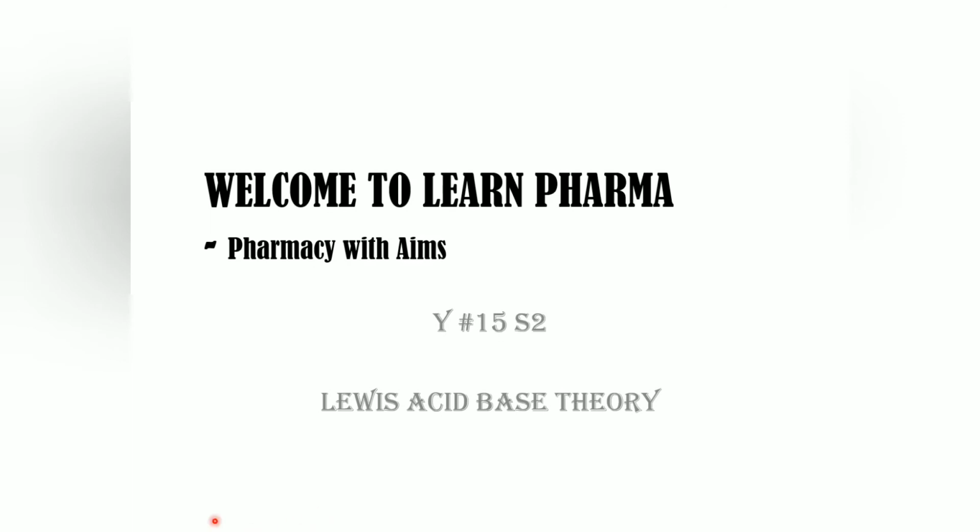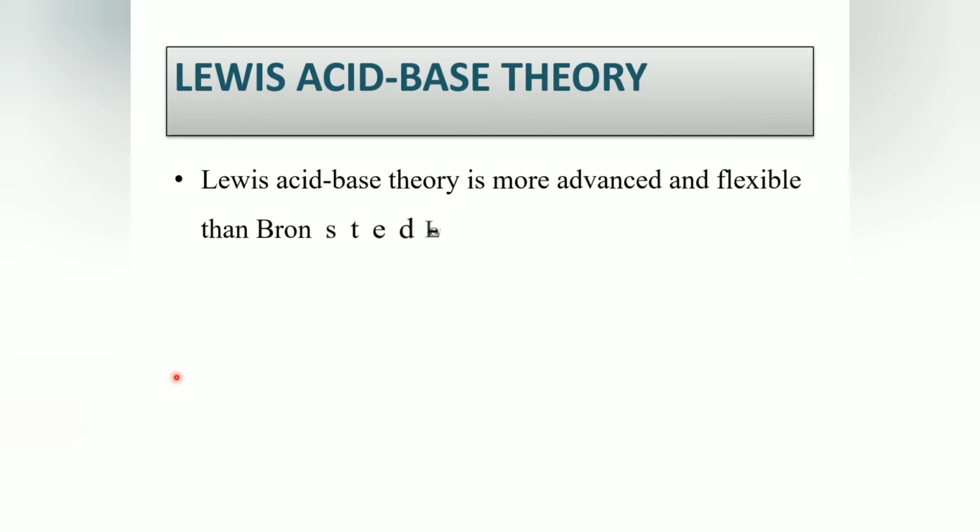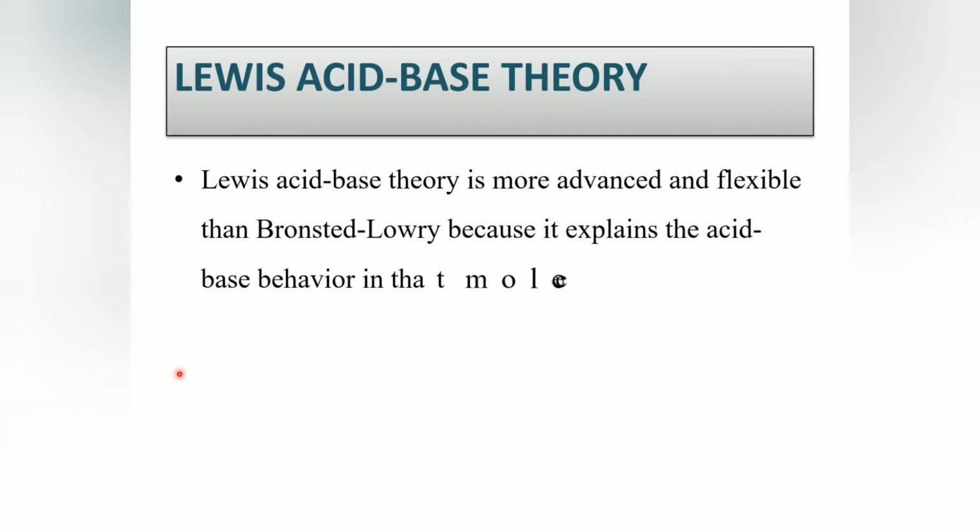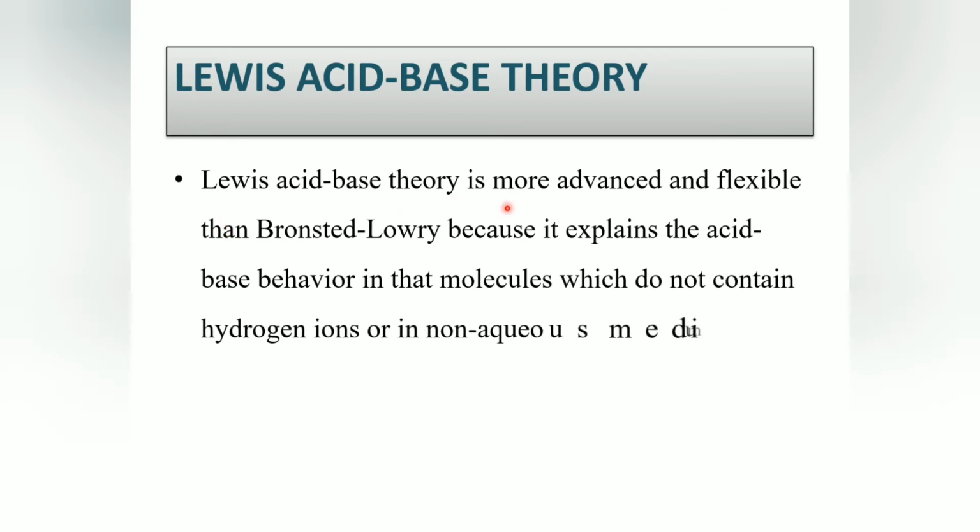Today we are going to discuss the Lewis acid-base theory. In 1923, G. N. Lewis proposed a new acid-base theory which is based on the transfer of electrons. Lewis acid-base theory is more advanced and flexible than the Bronsted-Lowry theory because it explains acid-base behavior in molecules which do not contain hydrogen ions or in non-aqueous media. Basically, the Lewis acid-base theory depends on electrons.